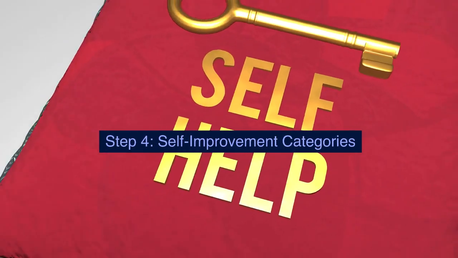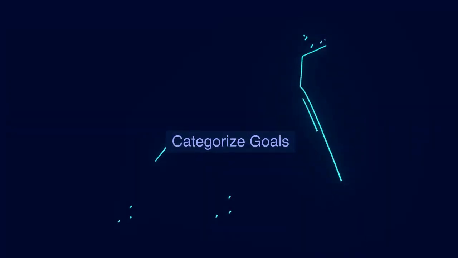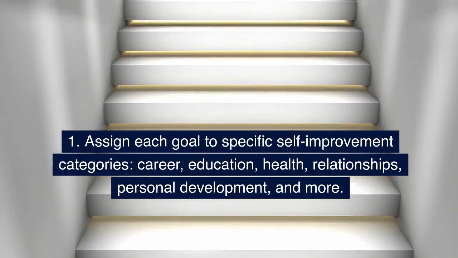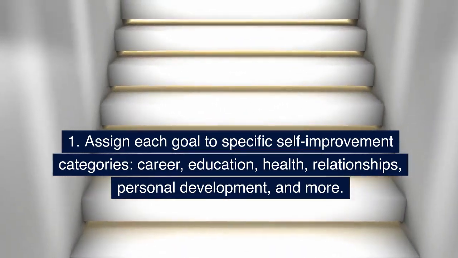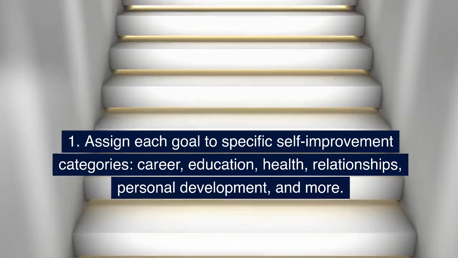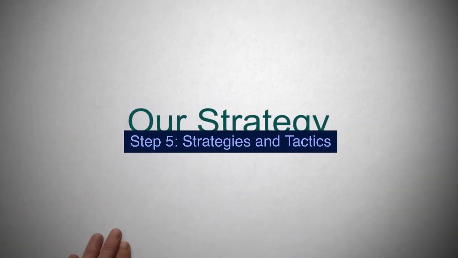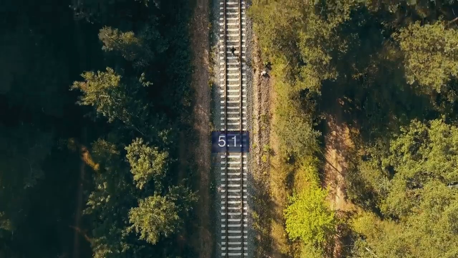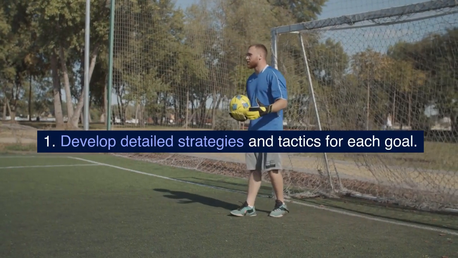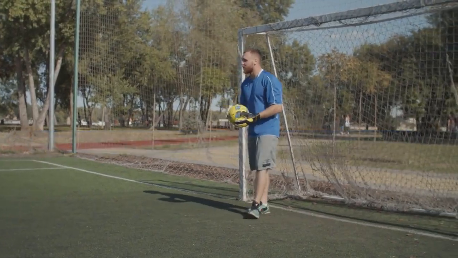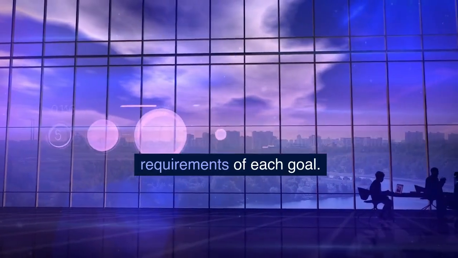Step 4. Self-improvement categories. 4.1. Categorize goals. 1. Assign each goal to specific self-improvement categories: career, education, health, relationships, personal development, and more. Step 5. Strategies and tactics. 5.1. Tailored strategies. 1. Develop detailed strategies and tactics for each goal. 2. Customize your approach to suit the specific requirements of each goal.